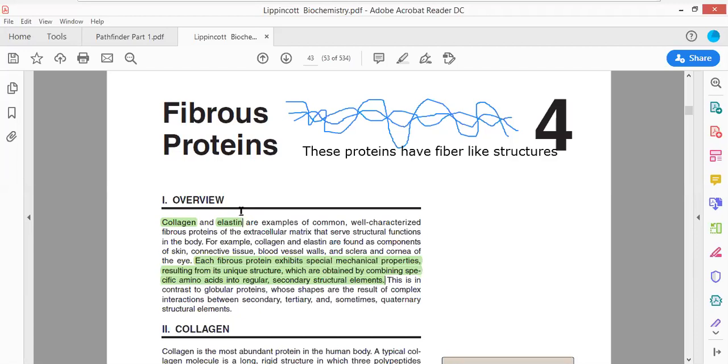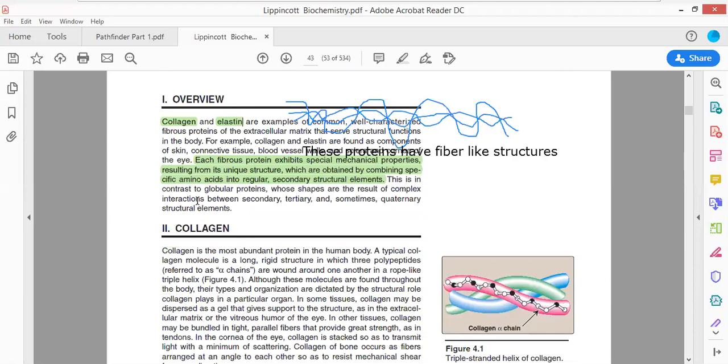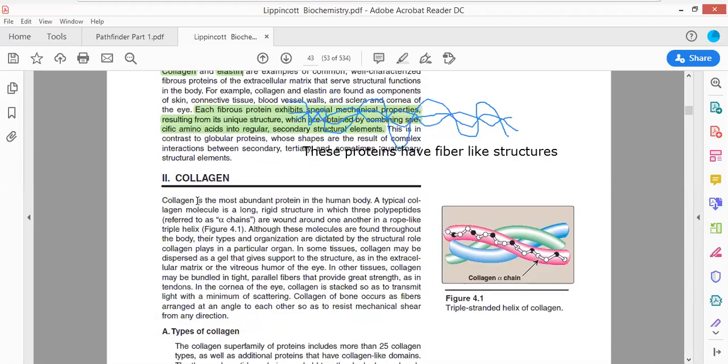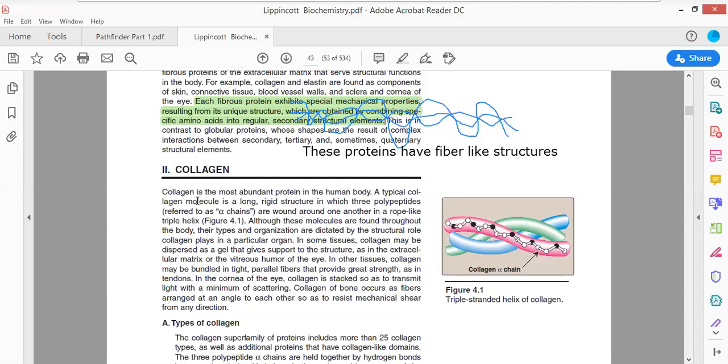Okay, now moving forward, we will be talking about the structure of collagen, that is, what is collagen. So basically speaking, collagen is the most abundant protein in the human body. The most abundant protein present in vertebrates is collagen only.